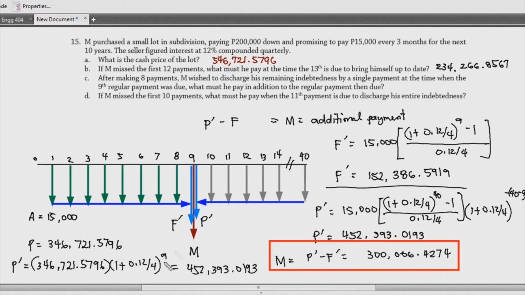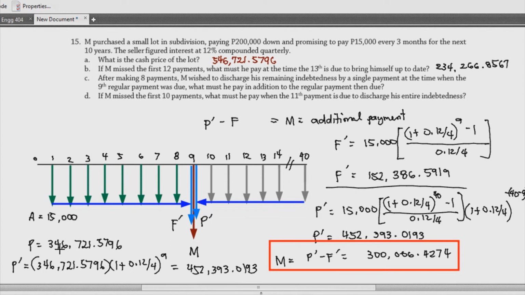So, pwede yun yung ating isang solution in this case. I think this one is, para mas madali siyang magets, pero since ito ay nagamit ko, ito na lang yung binox ko, no? Ito lang naman is the same. Yung concept dito again is that I took the future worth so that I can go back to the ninth payment. For this case naman, I used the present worth so that I can move forward para sa ninth payment. And then, the same concept lang, yung difference lang nun would be the indebtedness that you still have to pay.